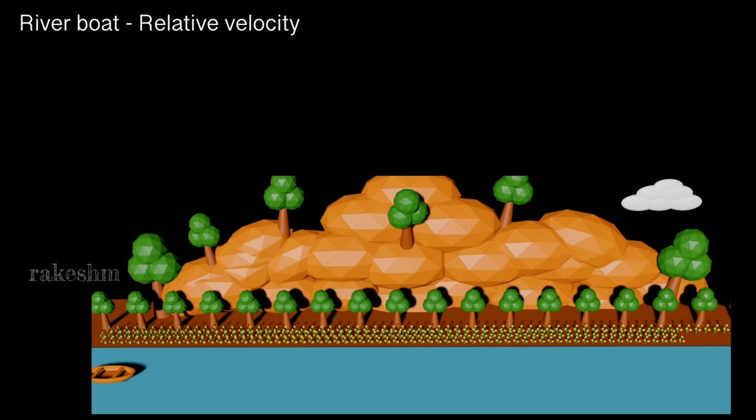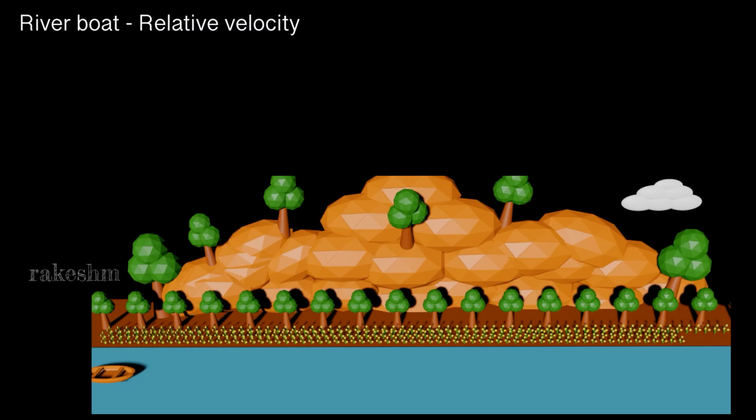In another set of problems, what will be asked is the boat is going from this point to the other point, from this bank to the opposite bank, and the river is flowing. So, what is the direction of velocity of the boat? What is the path taken by the boat? All these questions will be answered here.